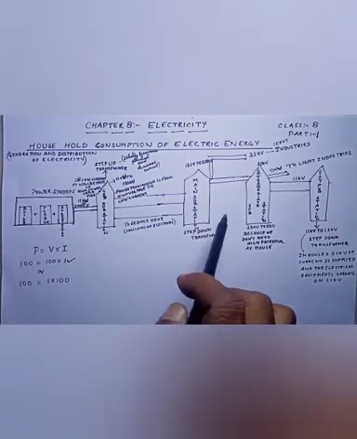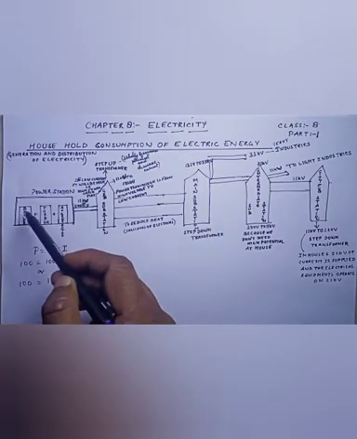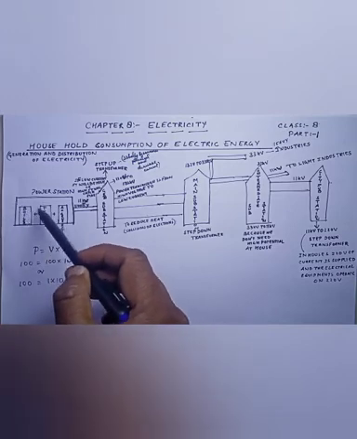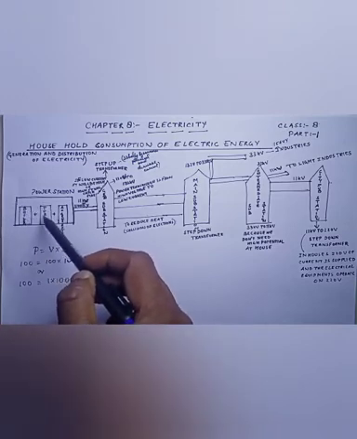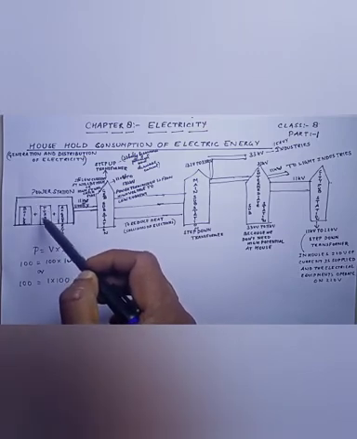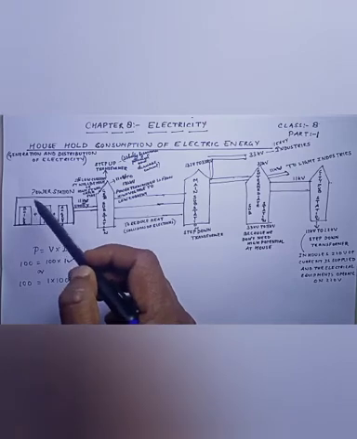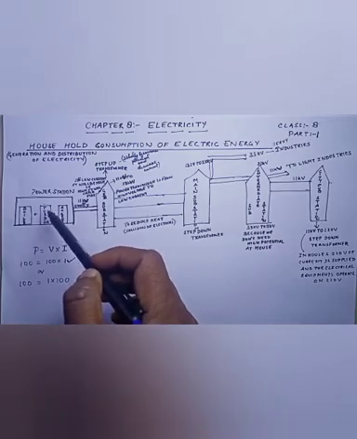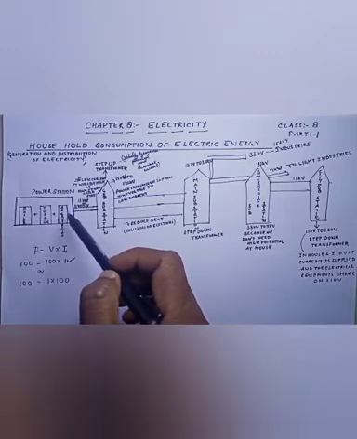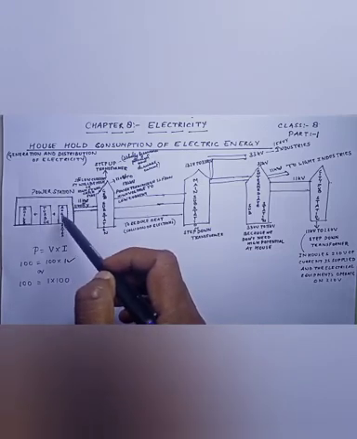As you see in the diagram, over here is a power station where there is a boiler in which water is being boiled. As the water boils, it forms vapor. That vapor helps the turbine, which is attached to the boiler, to rotate. As the turbine rotates, it produces kinetic or mechanical energy. So that mechanical or kinetic energy is being converted into electrical energy with the help of an AC generator.